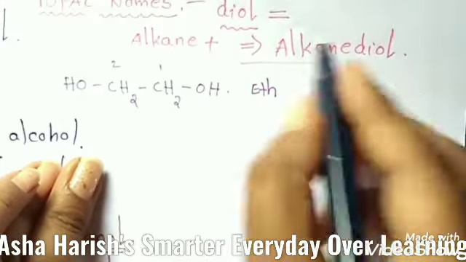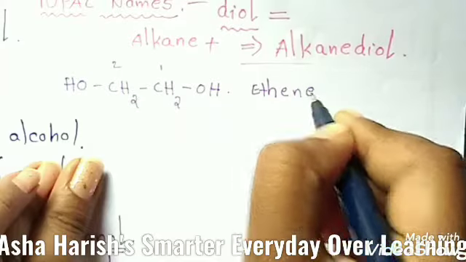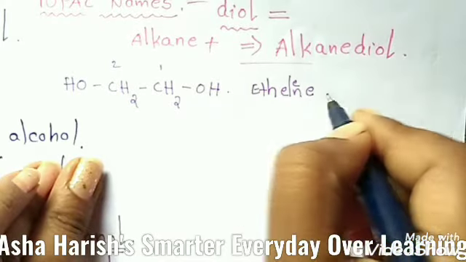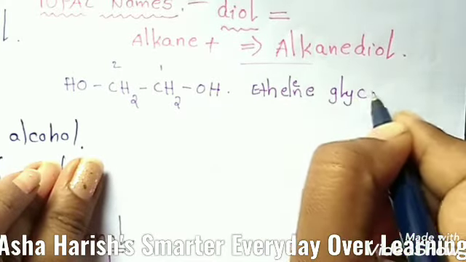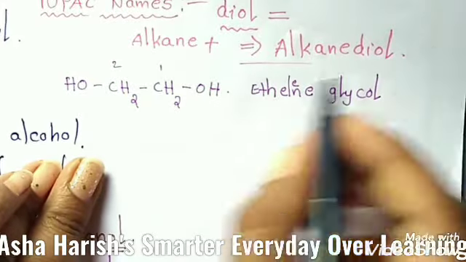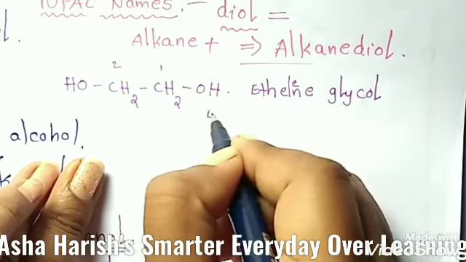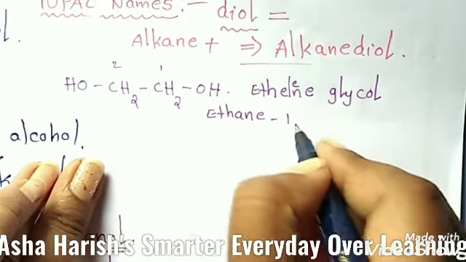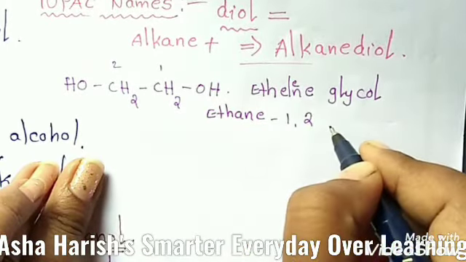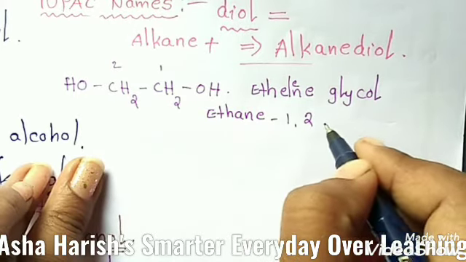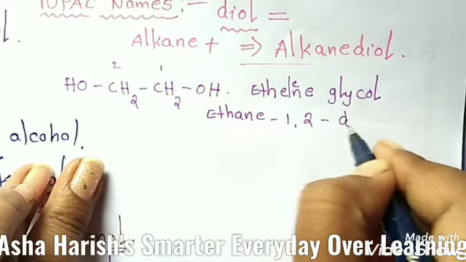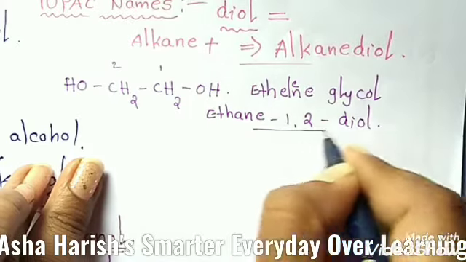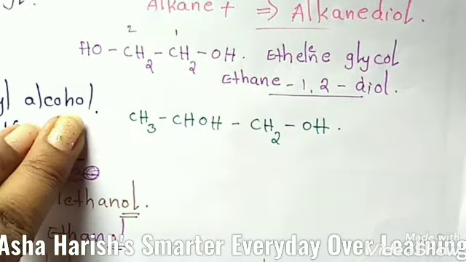Then, students, the common name of this is ethylene glycol. These are all examples of glycols. And the IUPAC name, this belongs to ethane, right? One alkane group. Then at the first carbon and the second carbon OH groups are attached here. So ethane 1,2 diol.